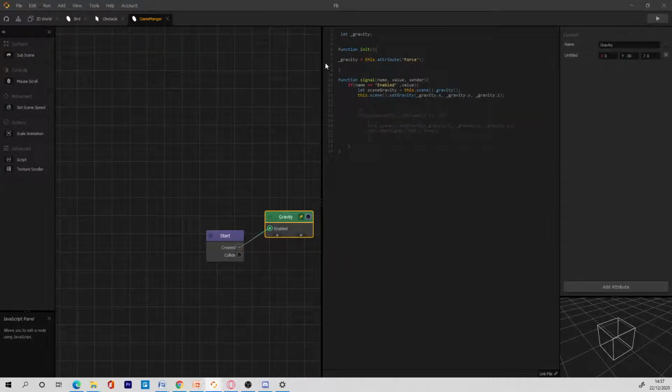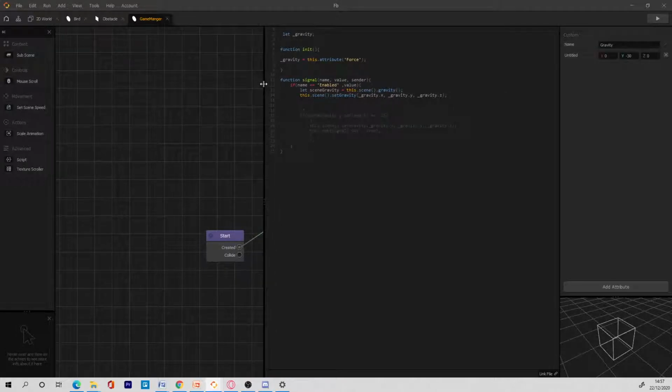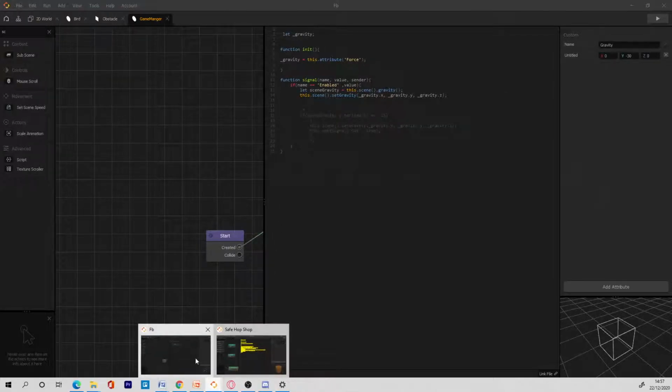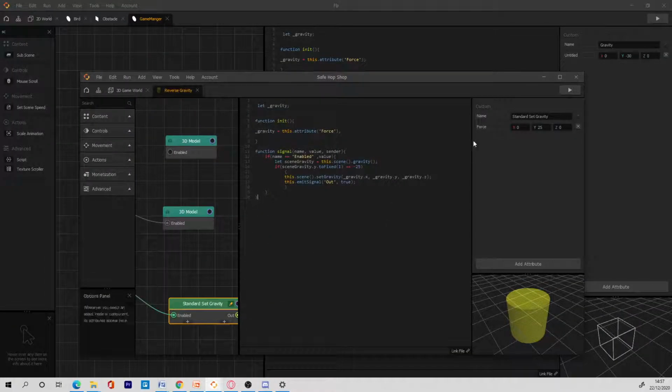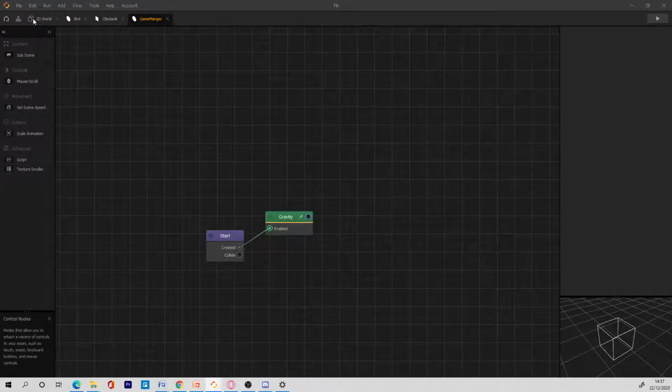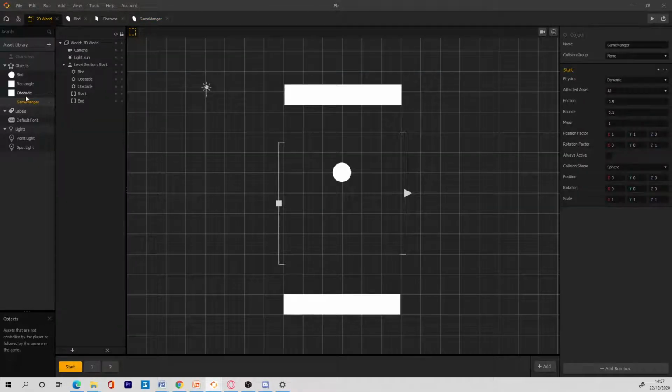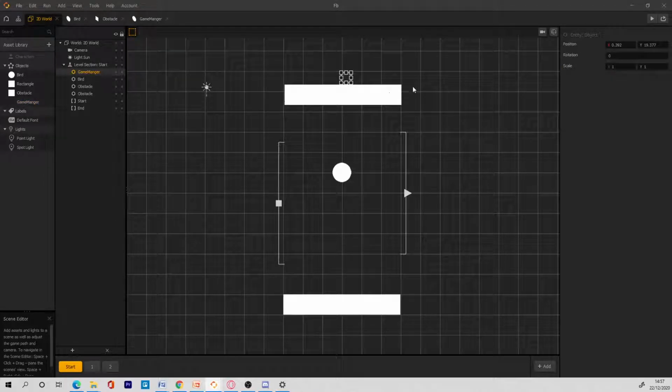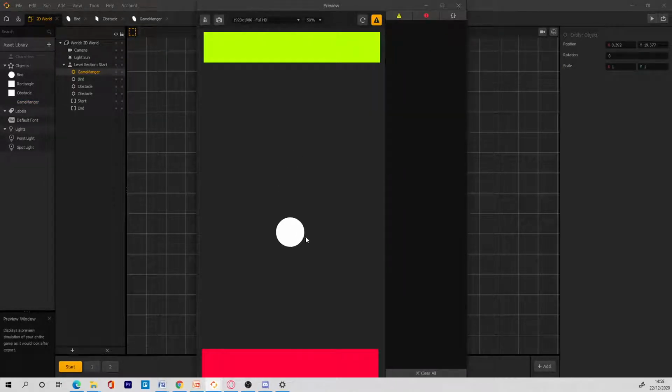There's something else. We haven't added force yet. Oh no, I think we are fine actually. Let me see. Is there anything else we need to do? Oh, force. Yeah, it should be called force, not untitled. Let's save this now. If we save this and play the game, we need to drag the game manager somewhere into the scene. And when you play the game now, the ball should go in faster.